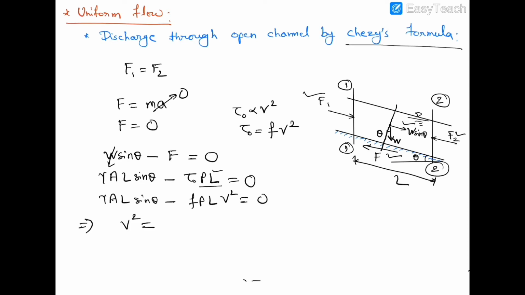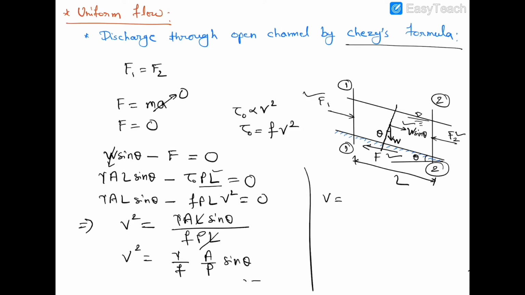So V square is equal to gamma A L sin theta divided by F P L. L will cancel out, so V square is equal to gamma upon F, A upon P, sin theta, and V is equal to root over gamma upon F, root over A upon P sin theta.